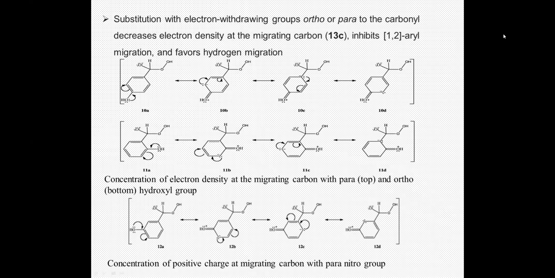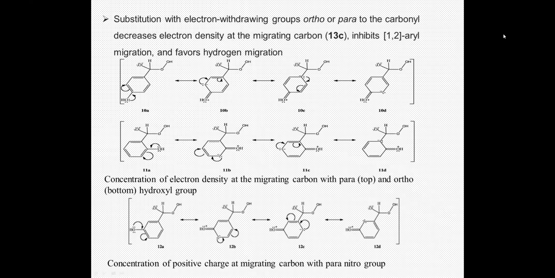So if you see the particular example, when the hydroxyl is at the para position, O minus comes, and if you see the resonating structure, it will increase the electron density at the migratory carbon of the phenyl group, the carbon where the migration takes place. Similarly in the ortho substitution also, this will increase the electron density at the carbon where the migration takes place. So whichever groups increase the electron density at the migrating carbon will favor the reaction.